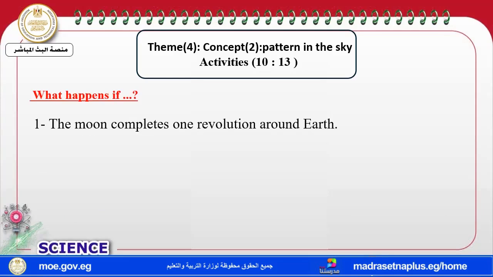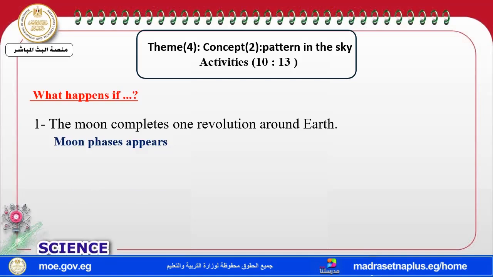Now I want to ask you a question. What happens if the moon completes one revolution around the earth? If the moon makes a complete cycle around the earth, we can see different moon phases.